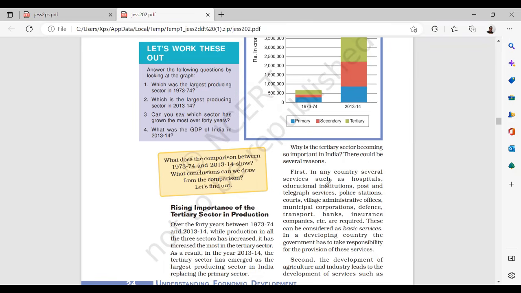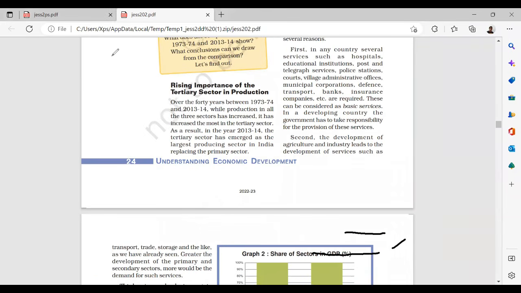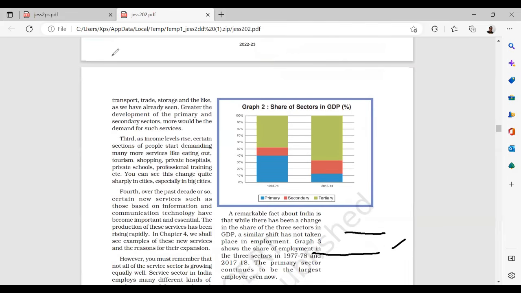First, in any country, several services such as hospitals, educational institutions, police stations, courts, banks, etc. are considered basic services. In developing countries, the government has to take responsibility for the provision of these services. So definitely, the role of services is very high. Second, development of agriculture and industries leads to development of services such as transport, trade, storage, and the like, which we have already seen. The greater the development of the primary and secondary sectors, the more would be the demand for such services. It means one is linked to the other. Primary is linked to secondary, secondary is linked to services. From one to here, from here to here. That means it is cascading.